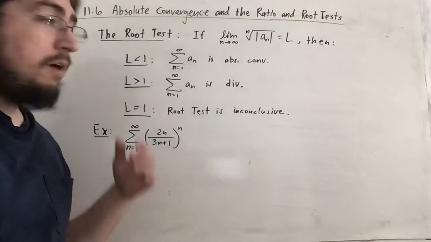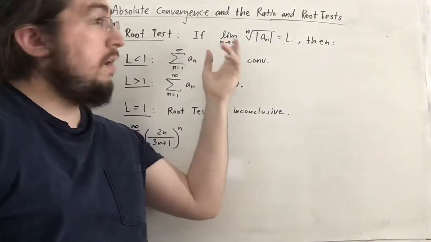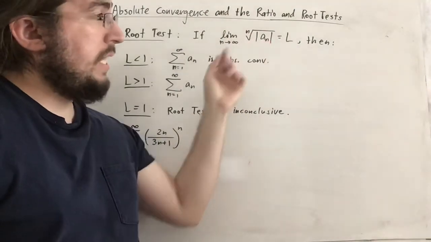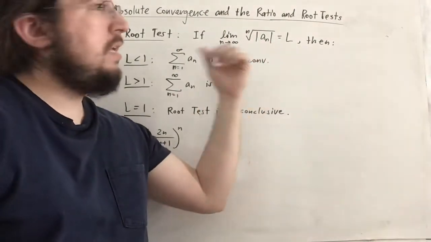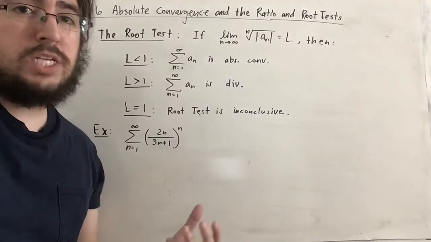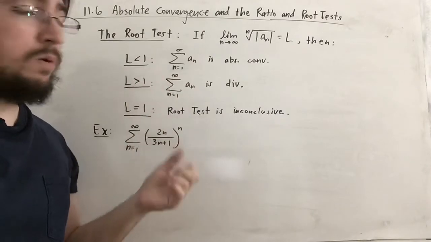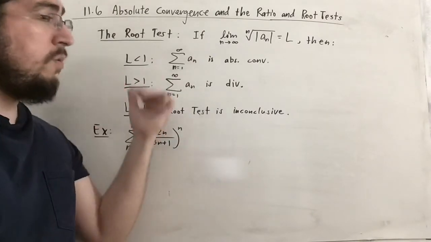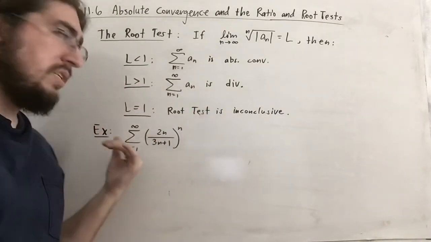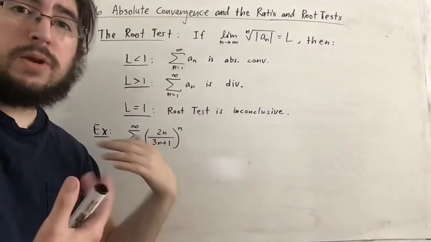Right, so finally now the root test says that if the limit as n goes to infinity of the nth root of the absolute value of a sub n is equal to L, then we have very similar consequences as we did with the ratio test. If L is less than 1, the series over a sub n is absolutely convergent. If L is greater than 1, the series is divergent. And if L is equal to 1, the root test would be inconclusive, just like the ratio test would be inconclusive.